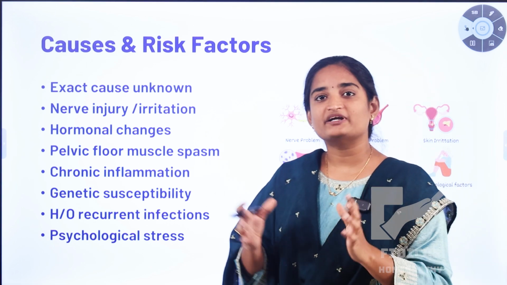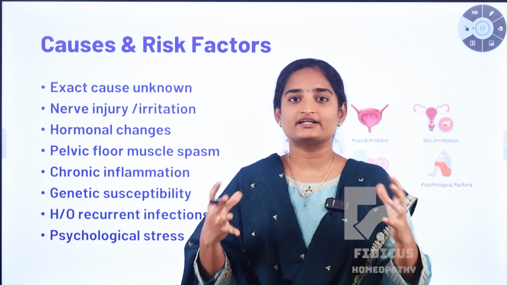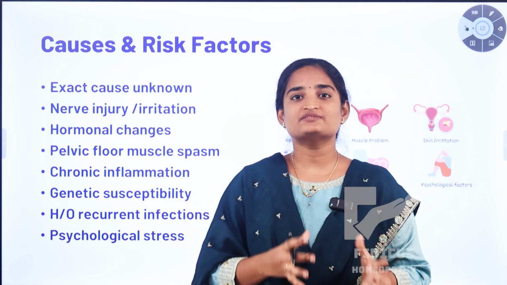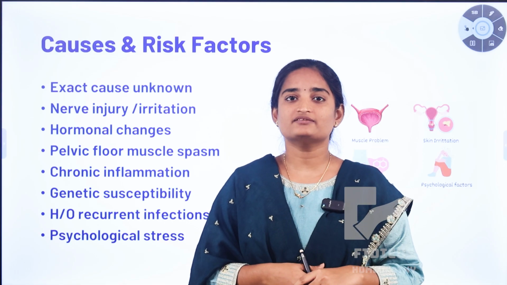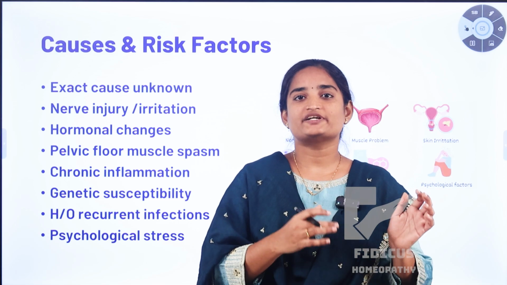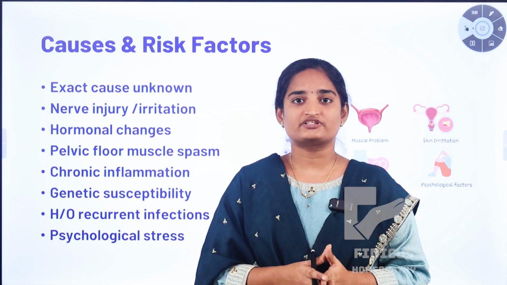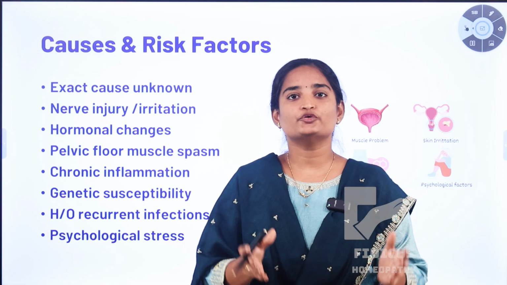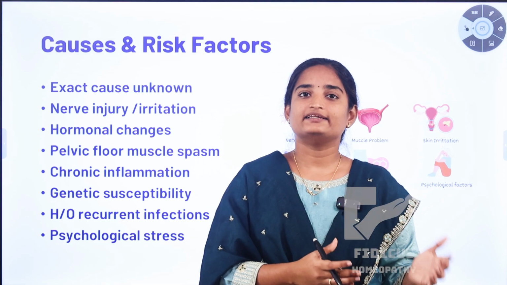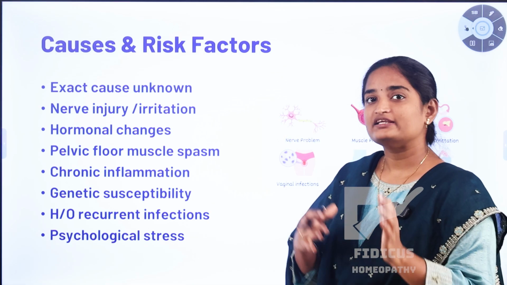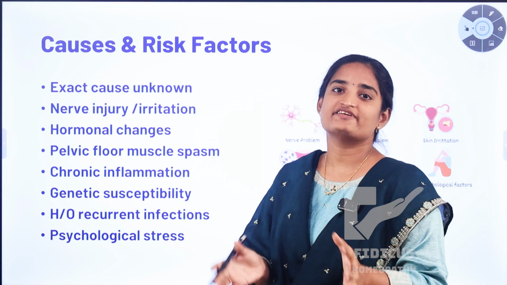And also spasm in pelvic floor muscles. Usually spasm and tightening of the pelvic floor muscles cause continuous irritation of the nerves in that region, causing pain, so that we perceive severe pain, especially during intercourse, prolonged sitting, and also while doing physical exercises like cycling, yoga, and so on. By spasm of the pelvic floor muscles we can also get vaginal pain.